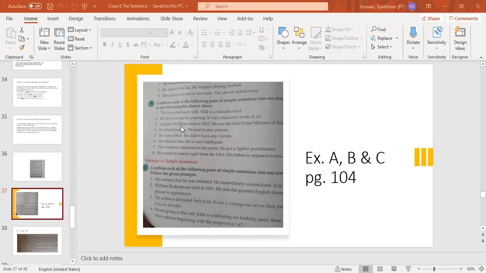Okay, students. Now I'm giving you 2 minutes time or 1 minute time. Do this from 3 to 8. You have to make them into one simple sentence. These are two sentences and we have to make them one simple sentence, not compound, not complex. Okay, do it.